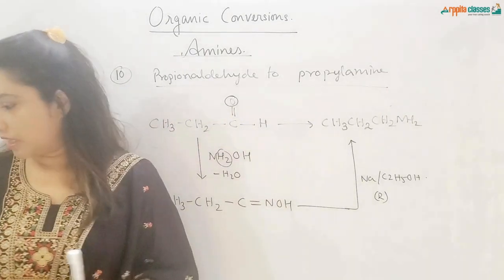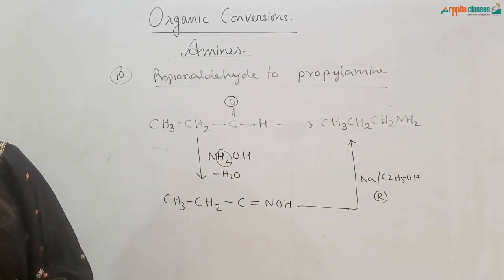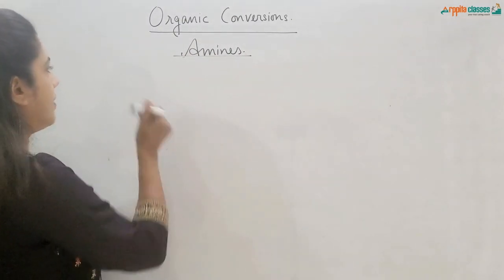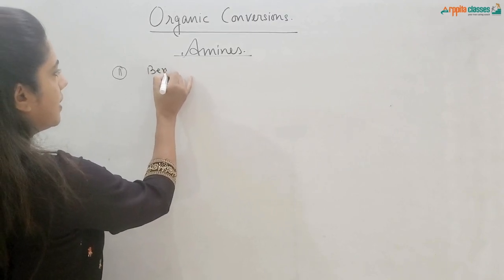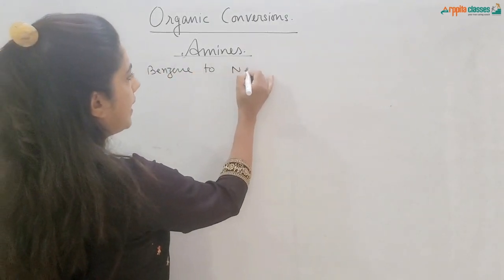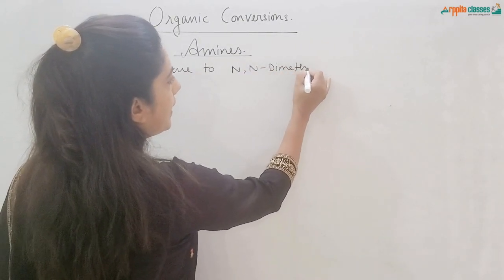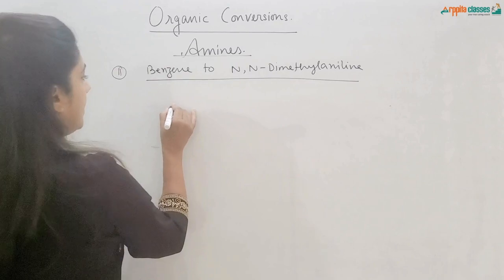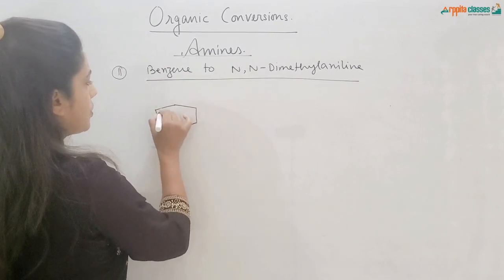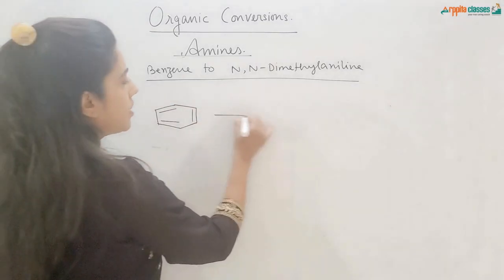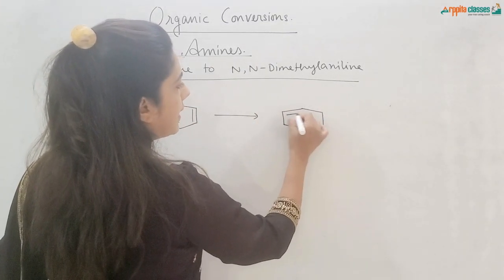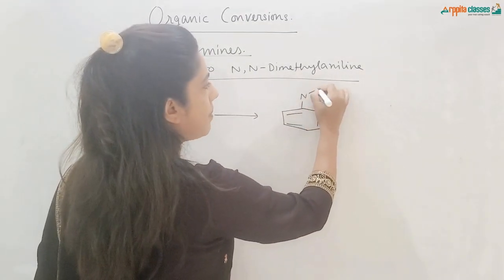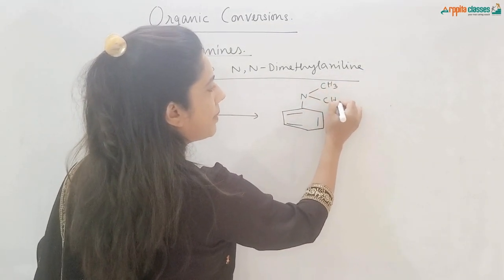Okay. Last conversion is from benzene to N,N-dimethyl aniline. Benzene to N,N-dimethyl aniline. First I'll write it down. Benzene to N,N-dimethyl aniline. This is our last conversion for today's video, and along with this we'll complete the organic conversion video also. Aniline is C6H5NH2. Now when these 2 hydrogens are replaced by methyl groups, this is called N,N-dimethyl aniline.